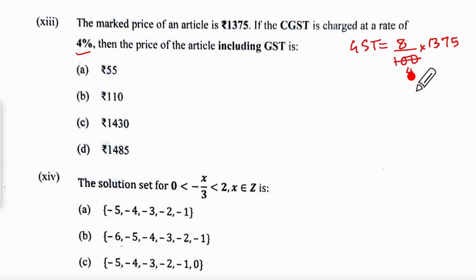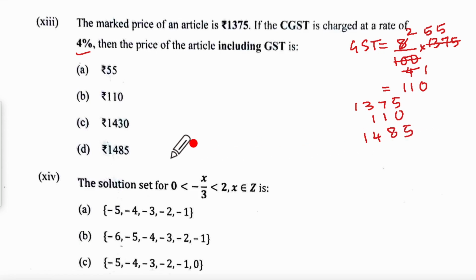So 25 goes 4 times, 25 goes 5 times, 125. You subtract 125, again you get 12. So 55 times, and 4 ones and 4 twos. So it becomes 110. 110 is added to this. 1375 plus 110 becomes 1485, and that is option D.